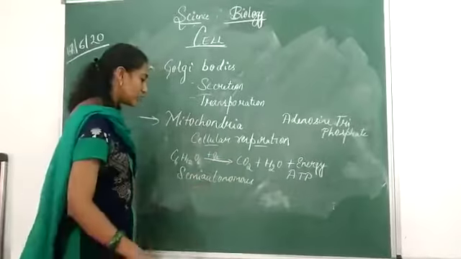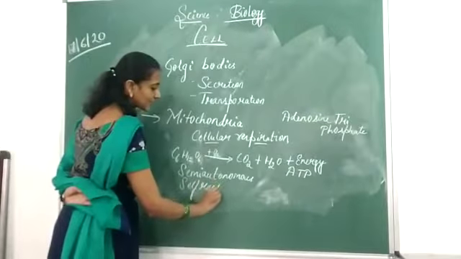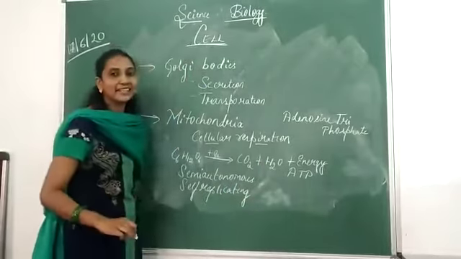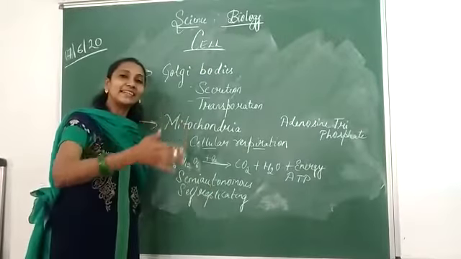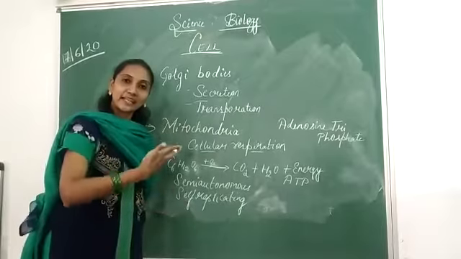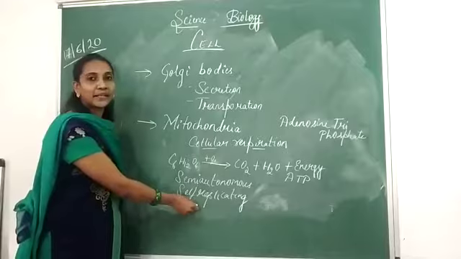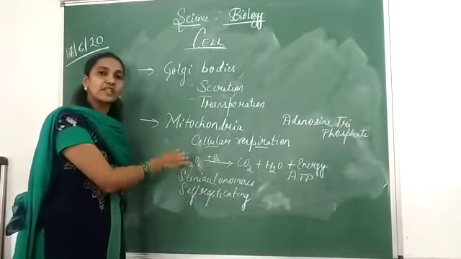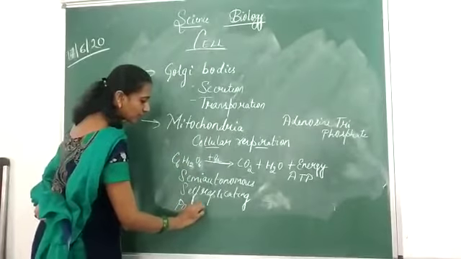Apart from that, it is also known as the self-replicating organelle. Why is it known as self-replicating? Along with the mitochondria, it also contains its own DNA. Because of the presence of the DNA, it can replicate on its own. It need not wait till the nucleus replicates. Hence it is also known as a self-replicating organelle. It is also known as a semi-autonomous organelle because of its own synthesis of proteins. Along with that, it is also known as the powerhouse of the cell.